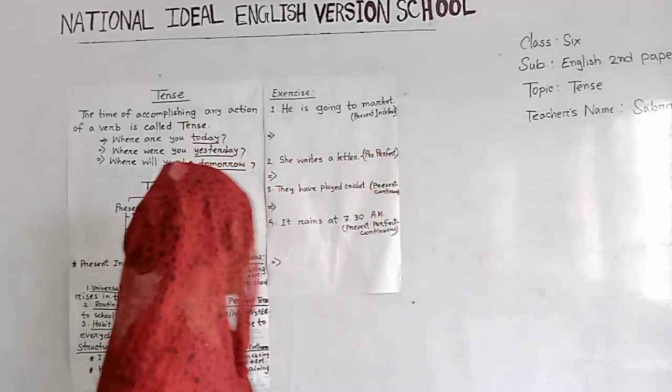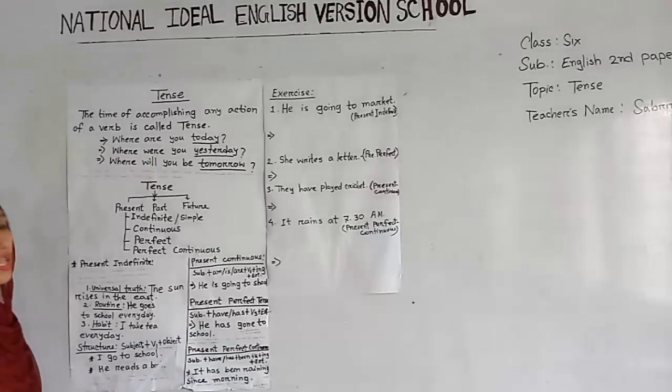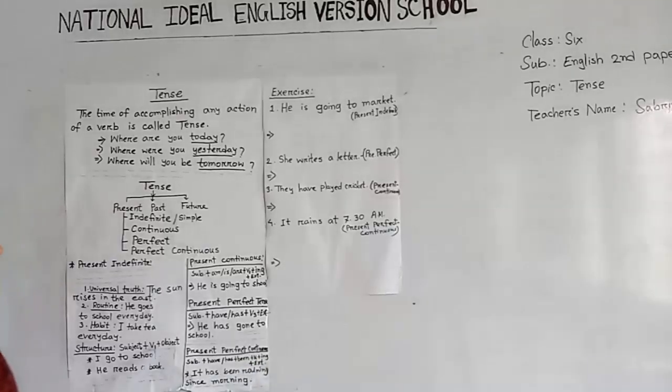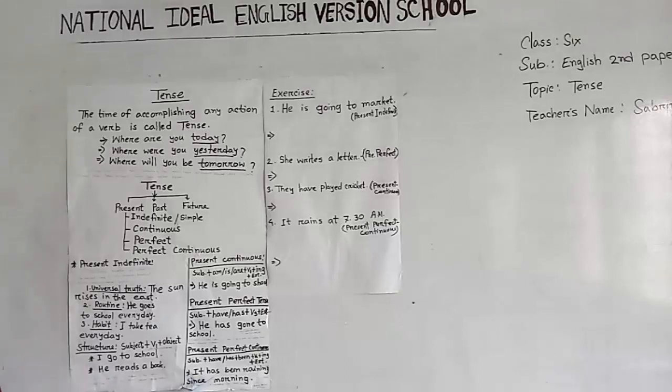If we look at its structure, we can say this: subject plus have or has plus been plus V1 plus ing plus extension or object. Okay, for example, it has been raining since morning, or I have been waiting for 2 hours.